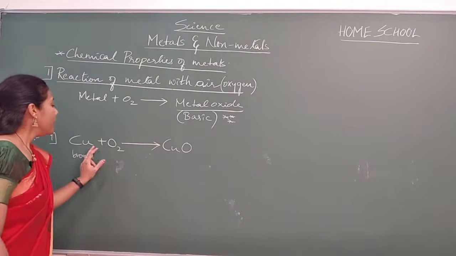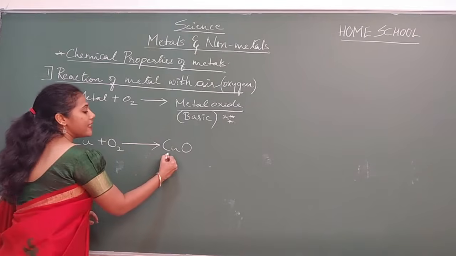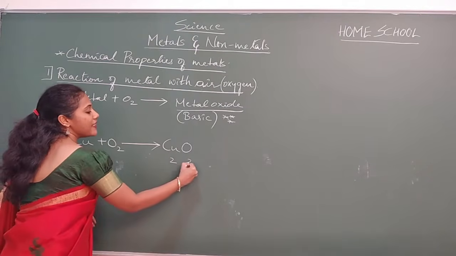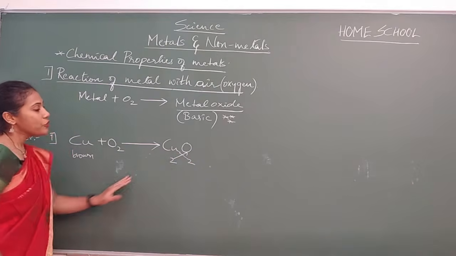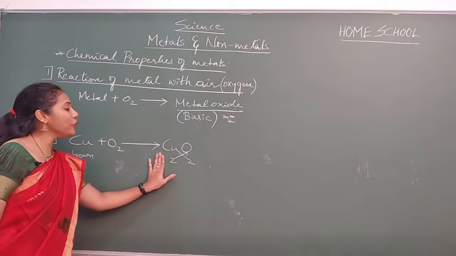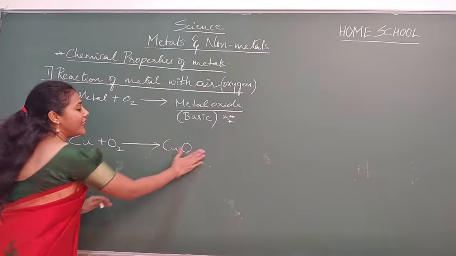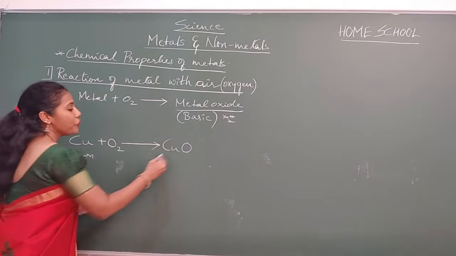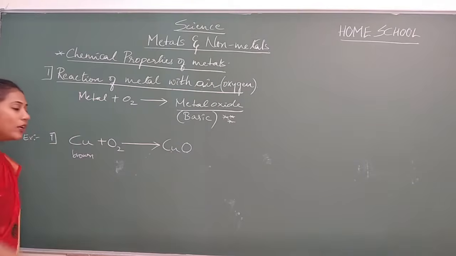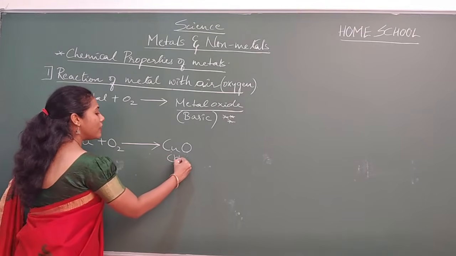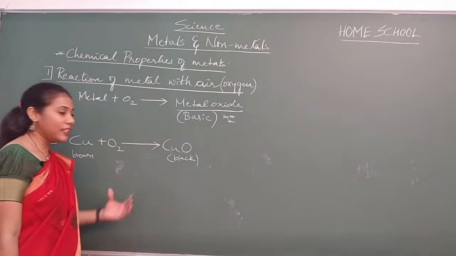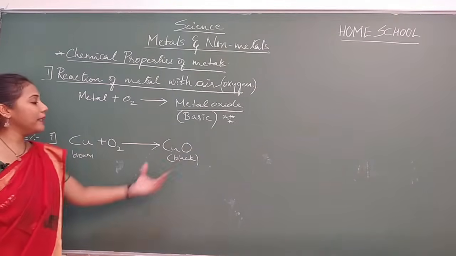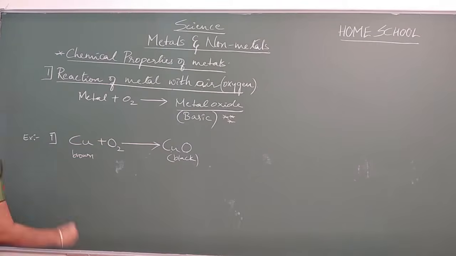Clear? Fine. So now here copper valency is 2. Oxygen valency is 2. So what is the formula, guys? This 2 goes here, this 2 goes there. So Cu2O2, and whenever you have the same digit, the digit will get cancelled. Yes or no? So the formula is CuO. And this was black in color. This was the reaction we studied in the first chapter also. Clear? So this is example number 1. And now we will see the second example.